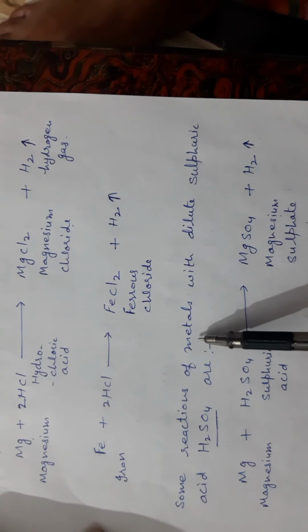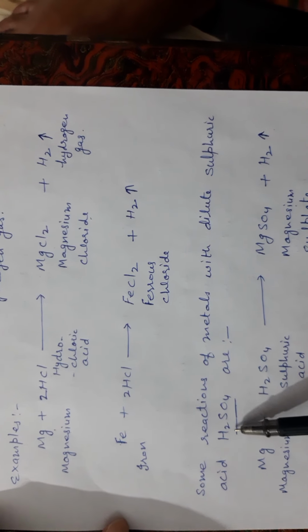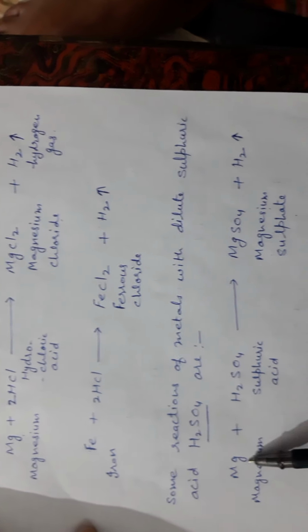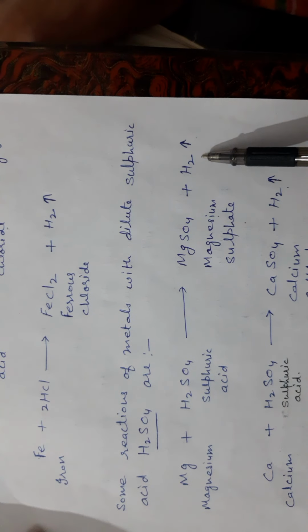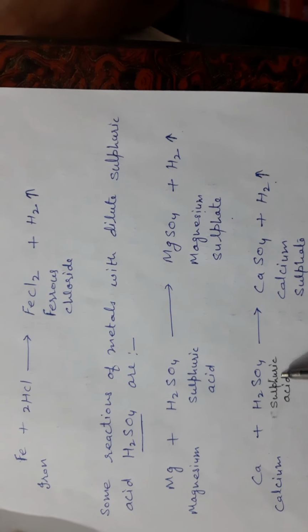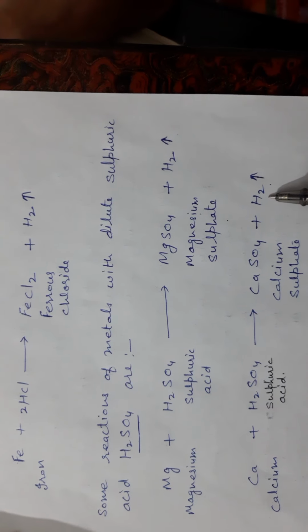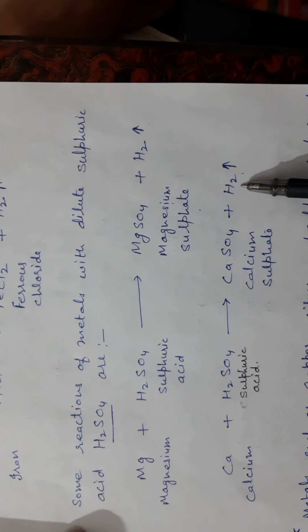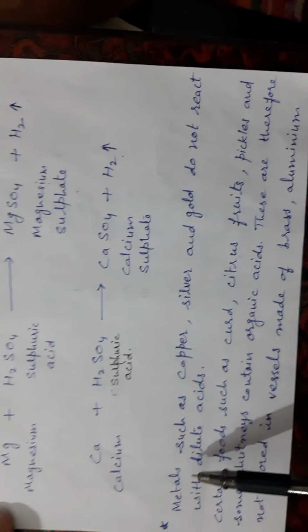Some reactions of metals with dilute sulfuric acid. This is the formula of sulfuric acid. Magnesium reacts with sulfuric acid, it forms magnesium sulfate and hydrogen gas. Calcium reacts with sulfuric acid, it forms calcium sulfate and hydrogen gas. Students, you have to learn the formulae of compounds for this chapter.